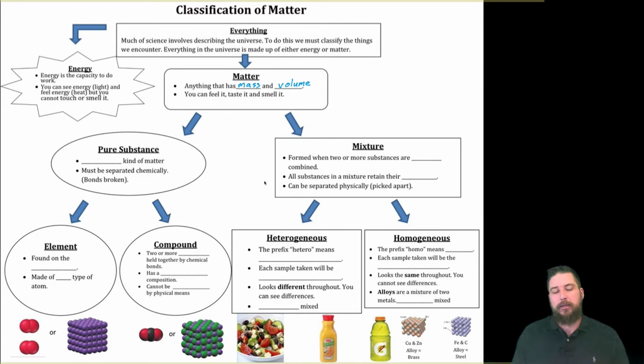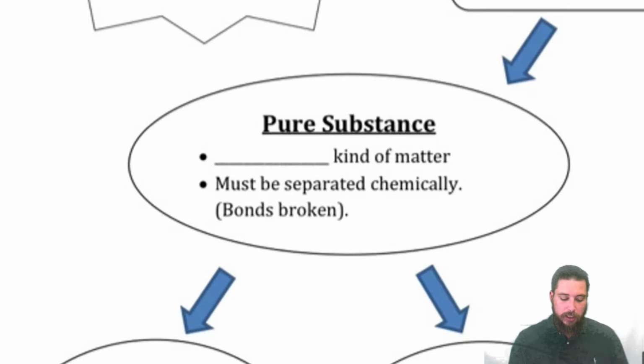Now, all matter can be broken up into two categories. And the first category is going to be a pure substance. And so we're going to go and talk about a pure substance. A pure substance is one kind of matter. It's one type of matter. And when you have a pure substance, the only way you can separate the components in there is by chemically separating it. For example, water is a pure substance.